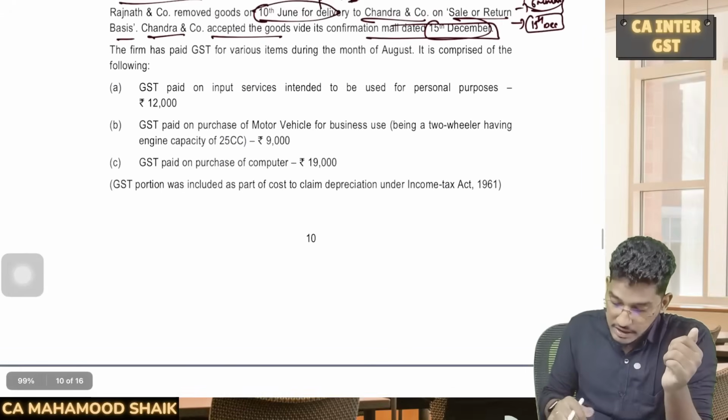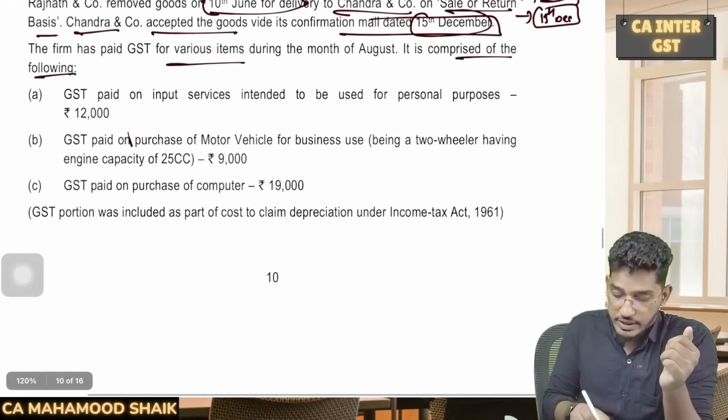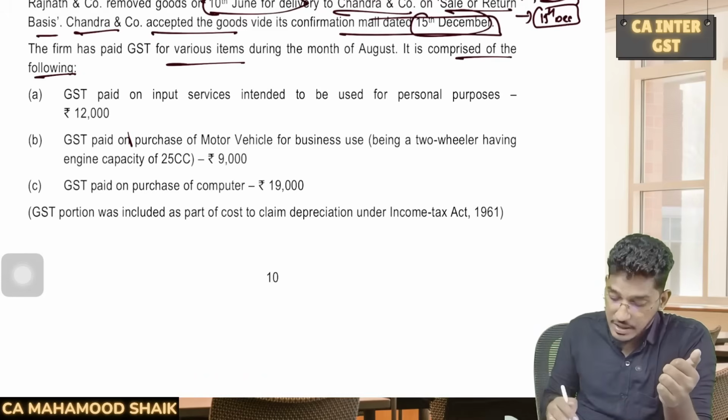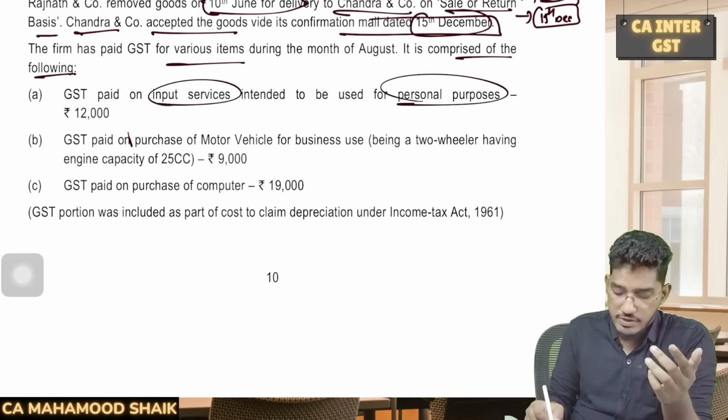Next one. The firm has paid GST for various items during the month of August. It is comprised of the following. So they have received various input services. On that, they have paid GST. That GST details they are giving you. GST paid on input services which are intended to be used for personal purposes. Will you get ITC on that?